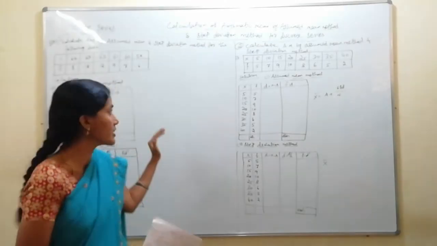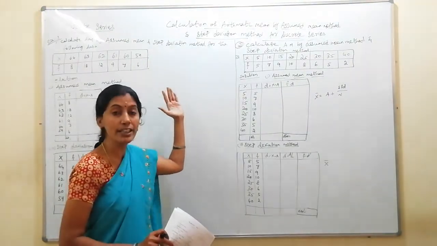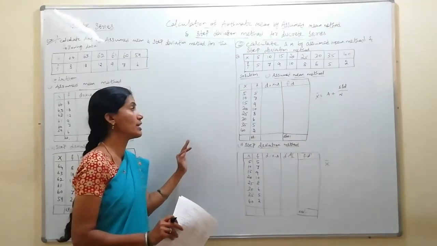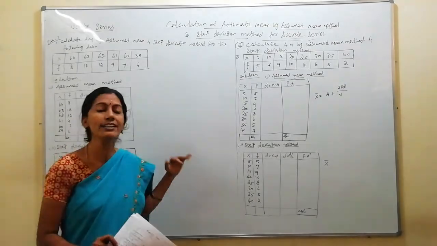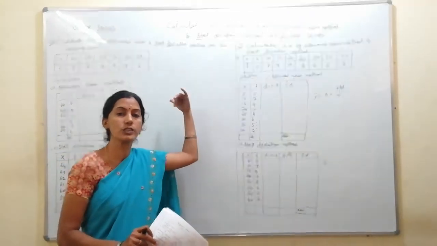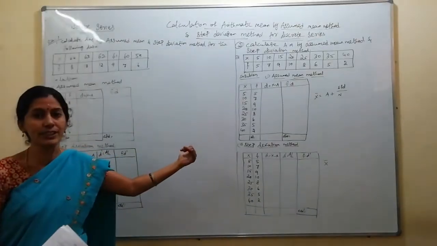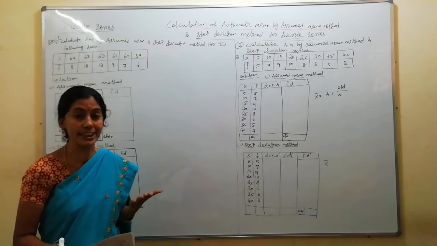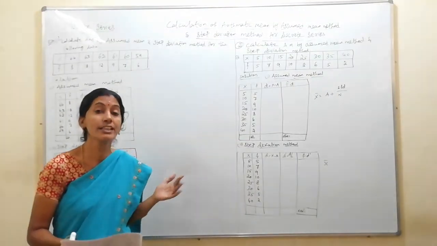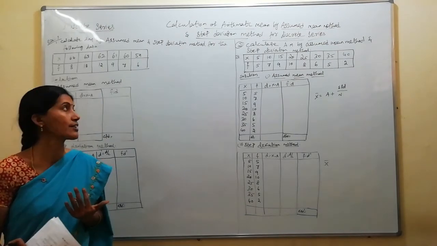The same answer we are going to get when we are doing it with the assumed mean method and step deviation method. So the formula is a little different, but the procedure is same and you get the answer also same because your source is same. Your question value is same, means the answer should also be similar, should not change. If your answer is changing from the direct method to the next method, somewhere you have made a mistake. So you have to rectify where you have made the mistake.